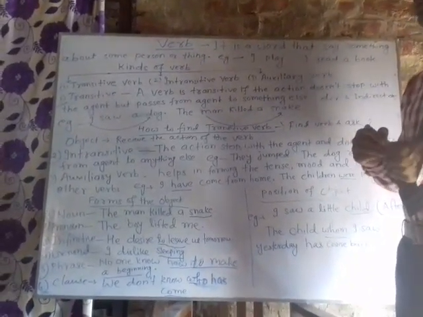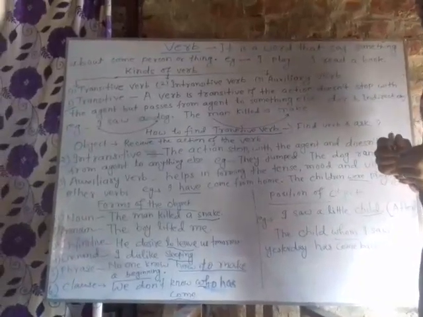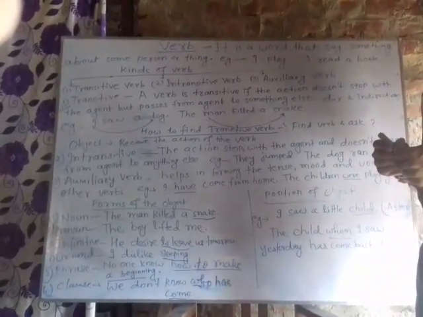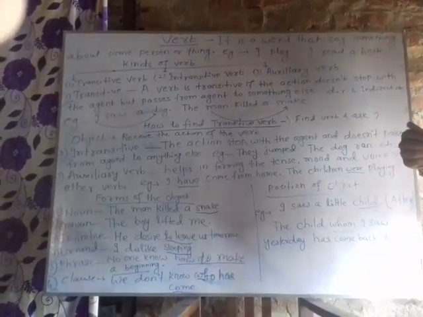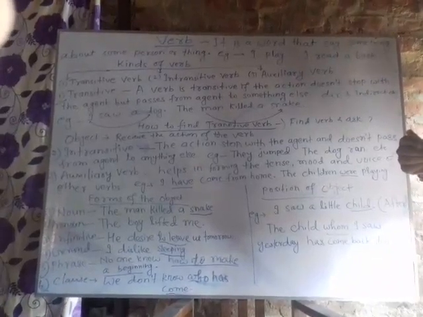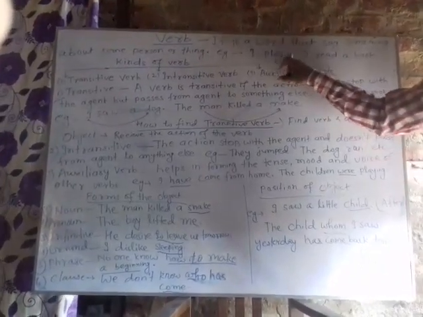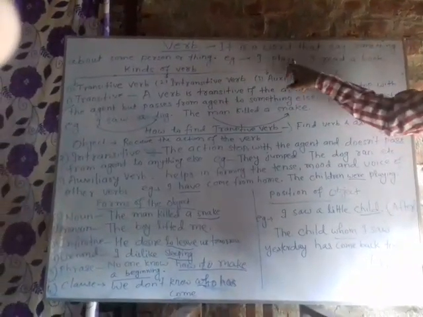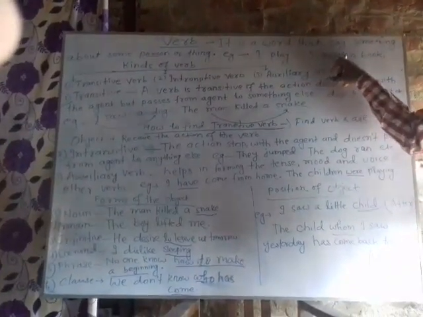Today we are going to learn verb. As you know, verb is a doing word. It is an action word. So it is a word that says something about some person or thing. For example, I play. I read a book. Here, play and read are verbs.